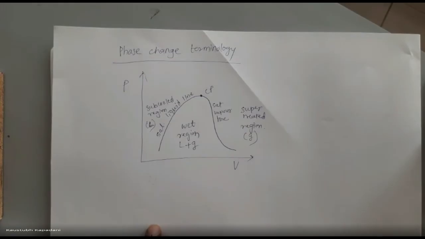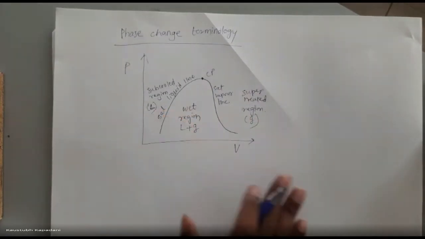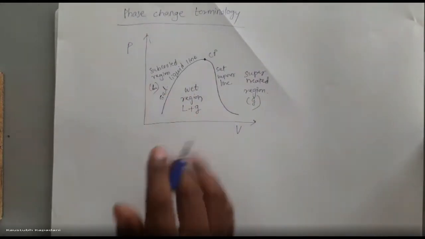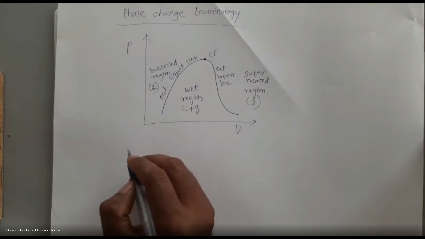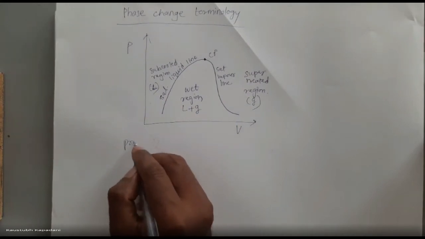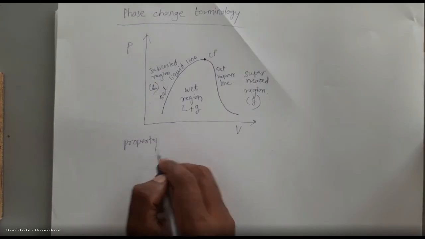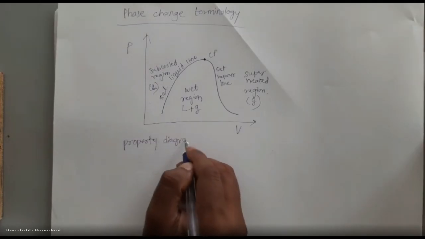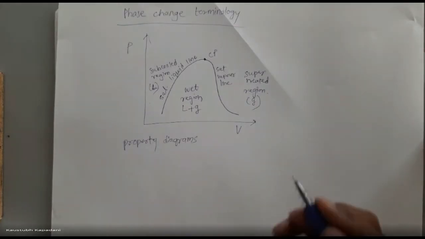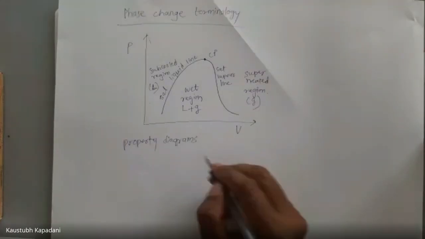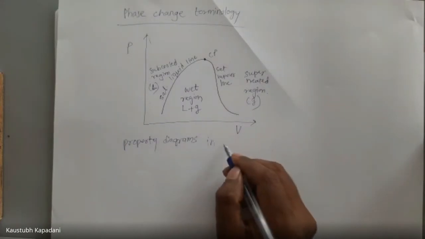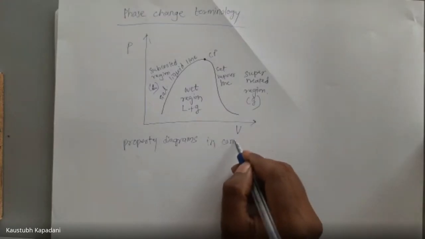Now, like this diagram, we are having many property diagrams that we will study in upcoming lectures. I will just show you the nature of those property diagrams which we have in common use.